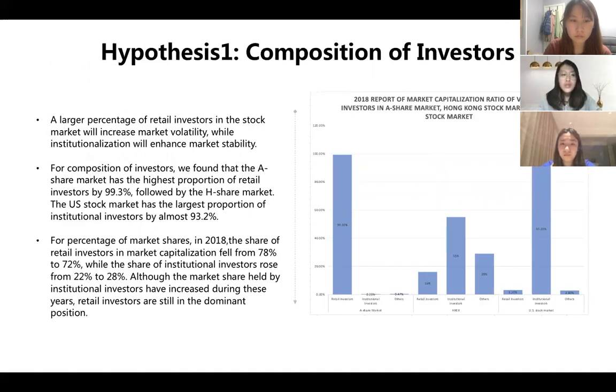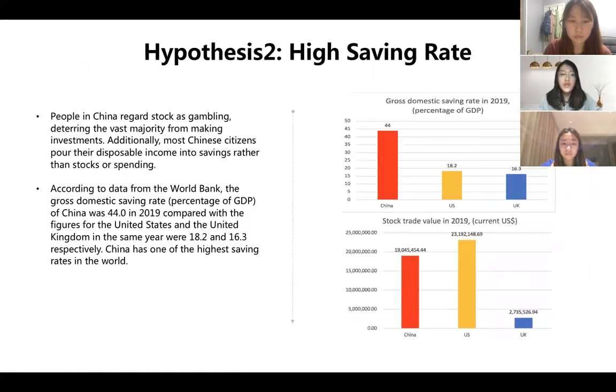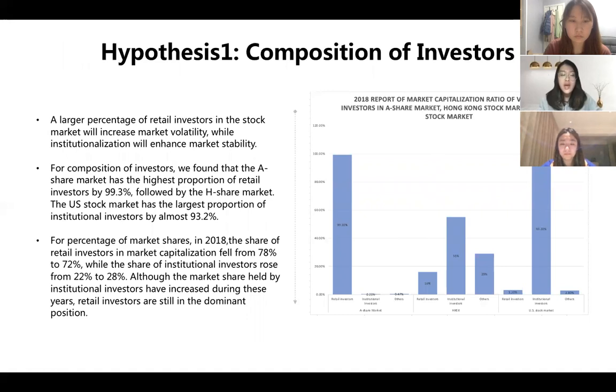The third reason for this phenomenon is based on the different composition of investors in the Chinese A-share stock market compared to the H-share one. Generally speaking, a larger percentage of retail investors makes the market less stable compared to a market with more institutionalization. The A-share market is almost totally retail.